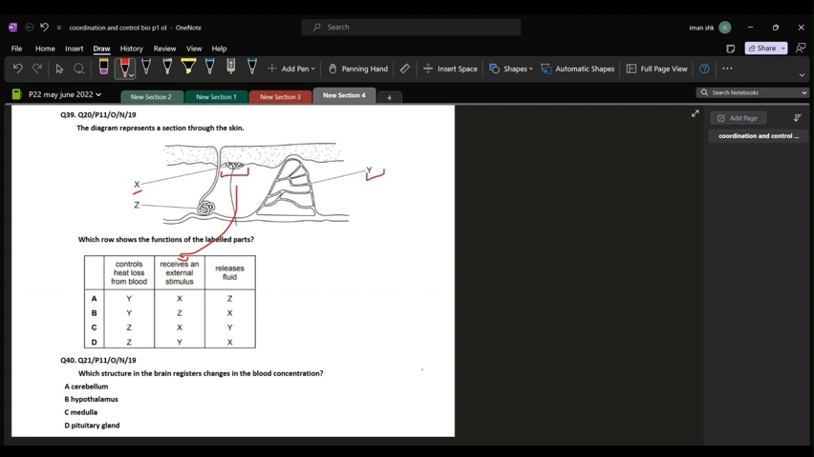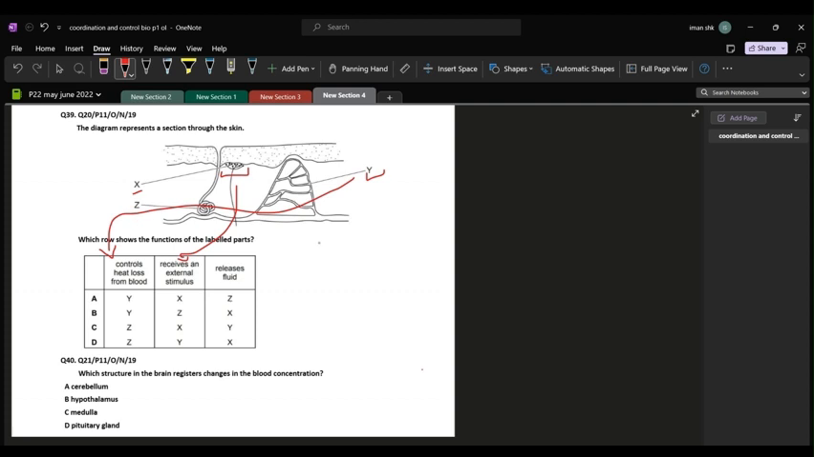Y is your blood vessel, and its job is to control the heat loss from the blood. So, whether you have to retain heat, that means prevent heat loss, or whether you have to let the heat escape from your blood, it is the job of the blood vessel to either constrict or dilate accordingly. And that is done by checking the inner temperature of the body, and it is a mechanism of thermoregulation.